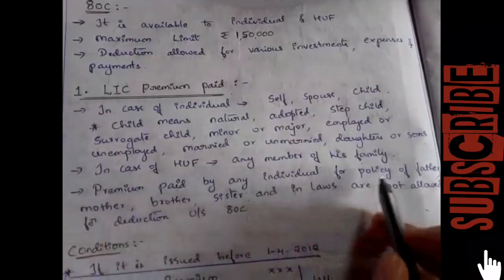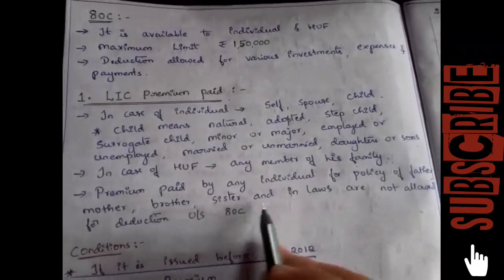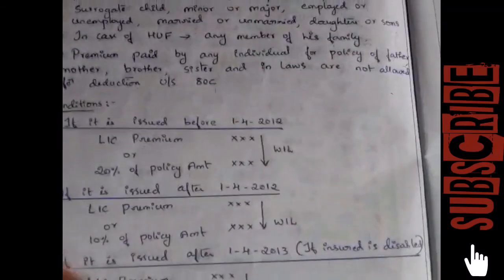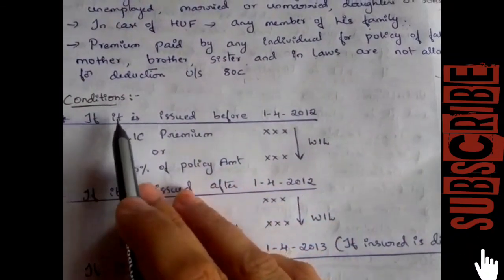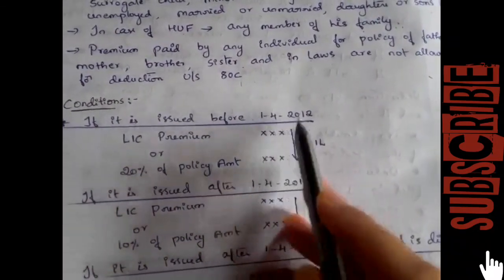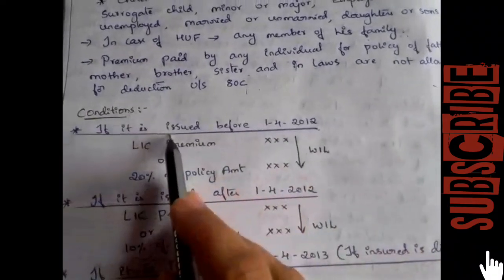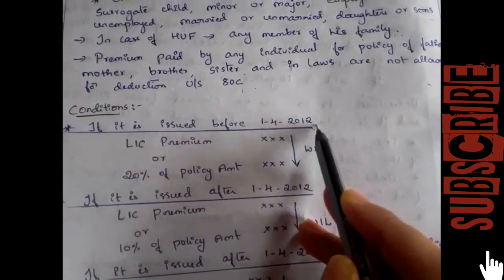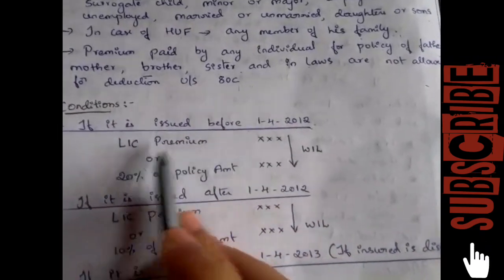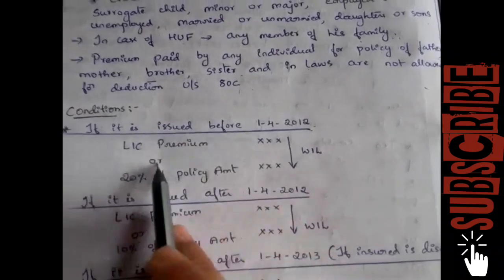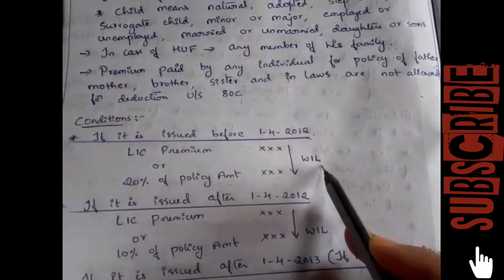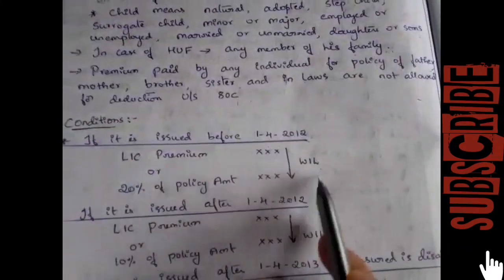But they cannot claim deduction for father, mother, brother, sister and in-laws. So there is a condition for the LIC premium policy. If the life insurance policy is issued before 1/4/2012, then we can take the LIC premium paid, or 20% of policy amount, whichever is less, as a deduction under section 80C.